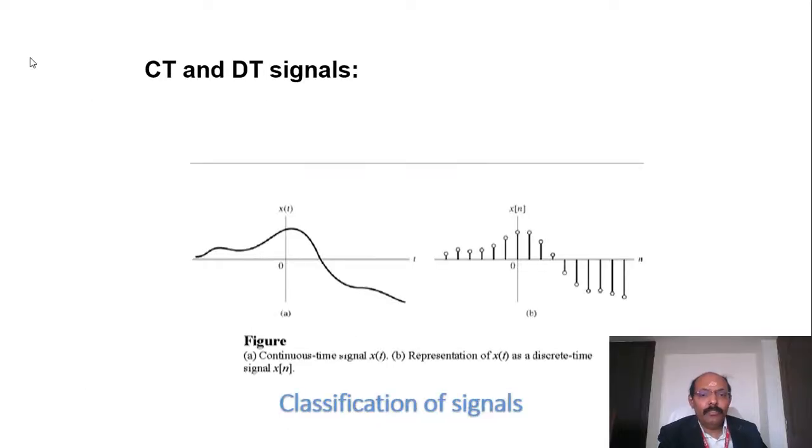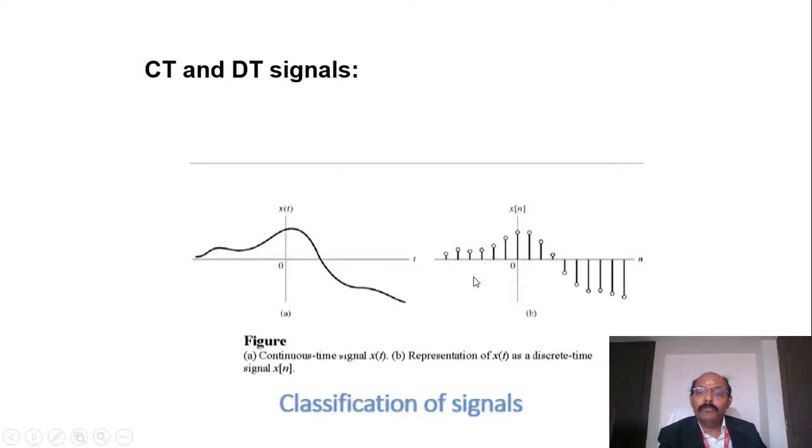Under systems, signals can be classified as CT and DT, which are nothing but continuous time and discrete time signals. In figure A, it is a continuous signal, which means it has its own value at all instants of time. The variable is t and the output is x of t. If such a thing is present, we call it continuous time.